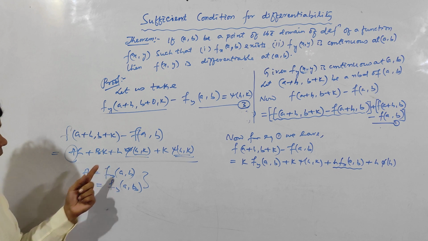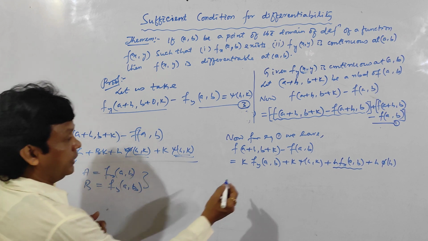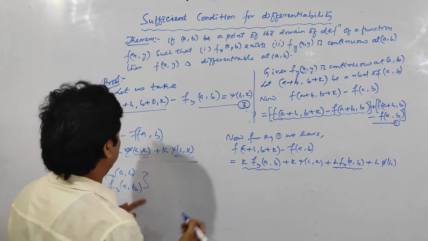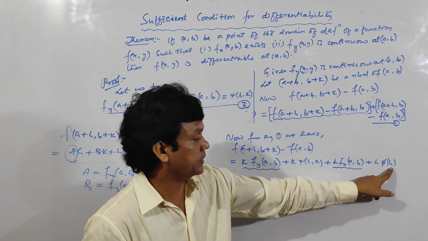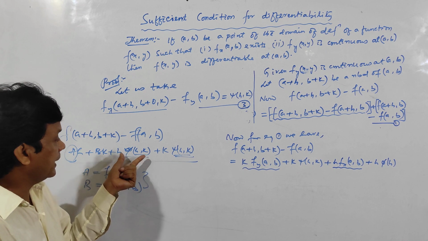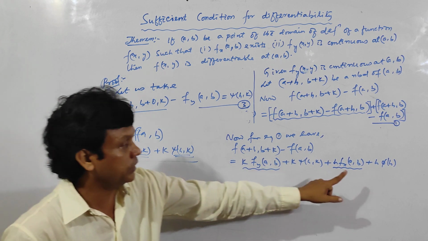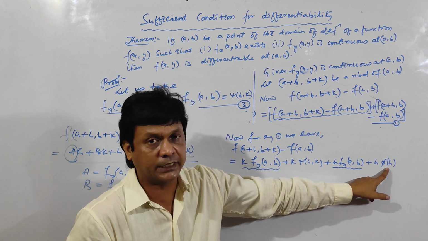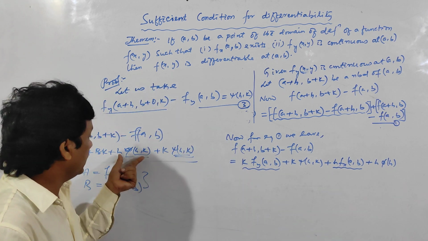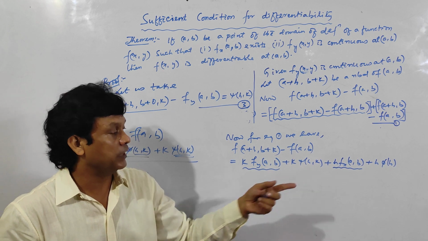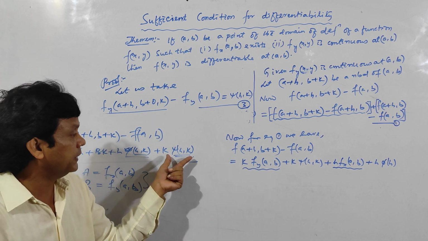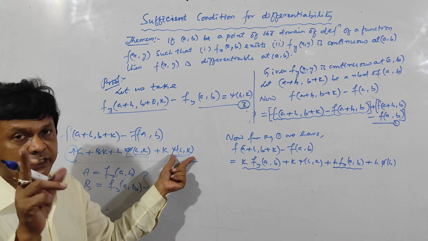In terms of fx(a,b) into h, this is the first part. B into k, what is B? Fy(a,b) into k, this is the second part. And h into phi of hk, and the condition is that the function tends to 0 as (h,k) tends to (0,0). Here I have already proved phi of h tends to 0 as h tends to 0. Clear? So this is the third part. And the fourth part, k into psi of hk, and I have already proved that psi of hk tends to 0 as (h,k) tends to (0,0).